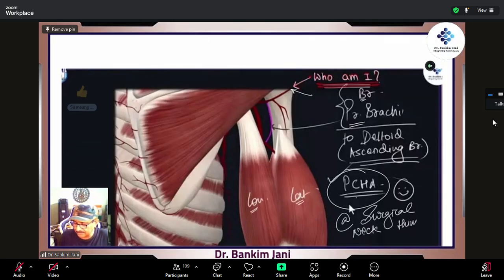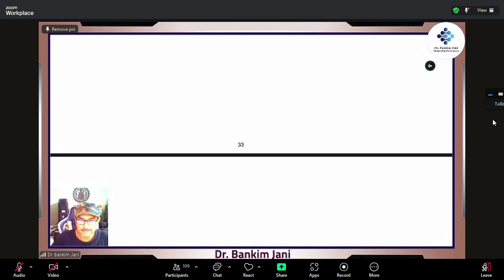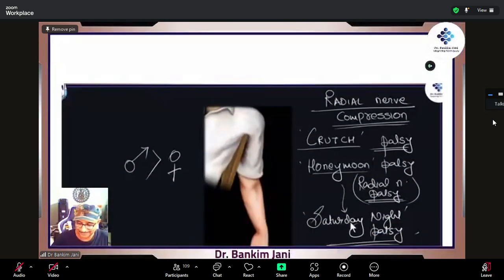Which other structure will you find at the surgical neck of humerus? Along with this, the axillary nerve. Axillary nerve is a branch of which cord? Posterior. Okay. Now comes the radial nerve compression.